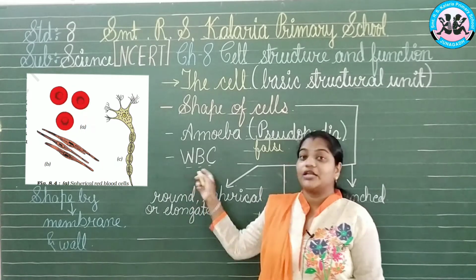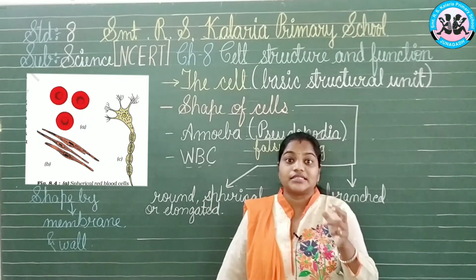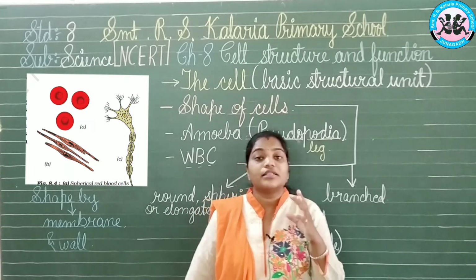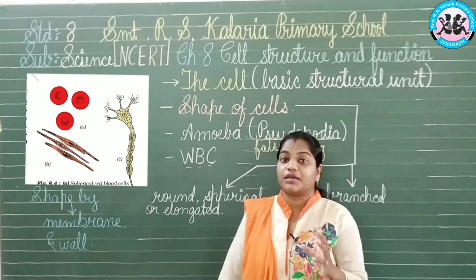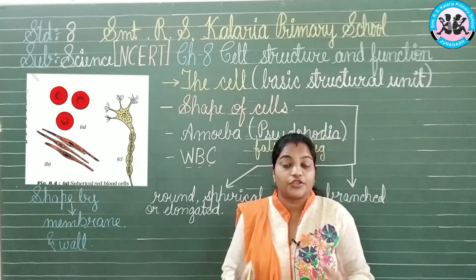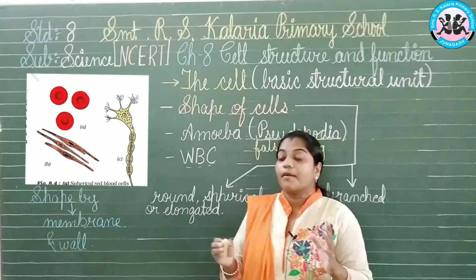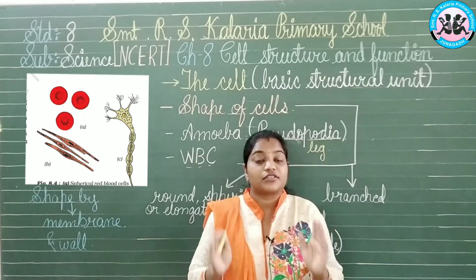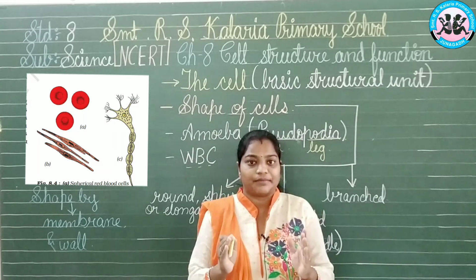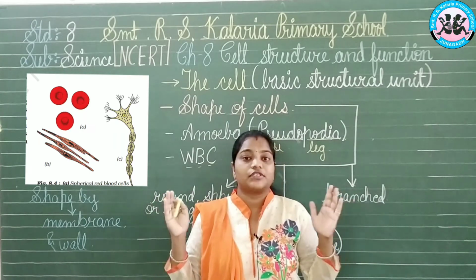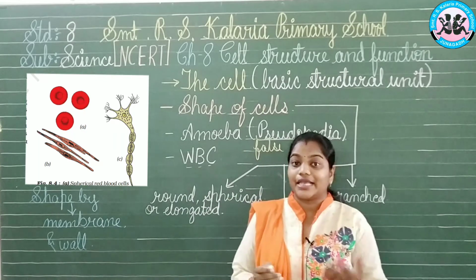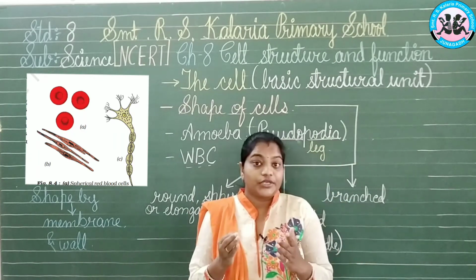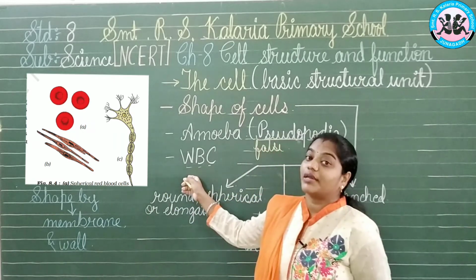How? WBC cannot survive alone. It needs support from the red blood cells, the plasma, and the platelets. All these things are required by WBCs to develop and survive in the body of a human or any other person. Whereas the amoeba can live a life alone, because it is a fully fledged organism. It can eat, it can excrete, it can do all the activities as a multicellular organism can. But WBCs cannot survive by themselves.